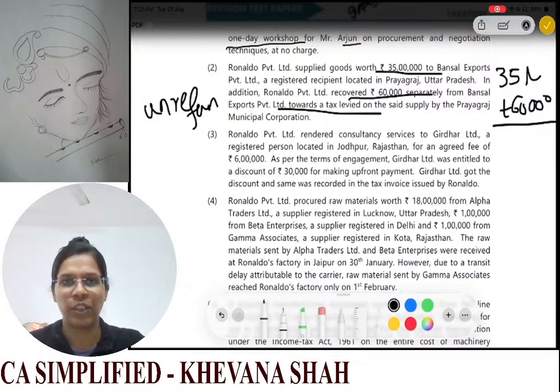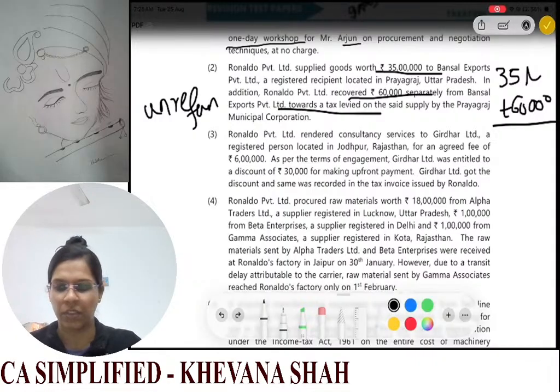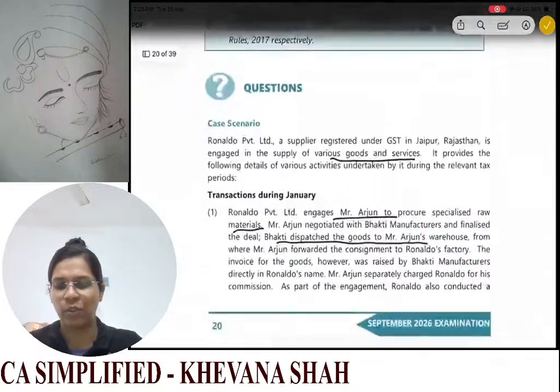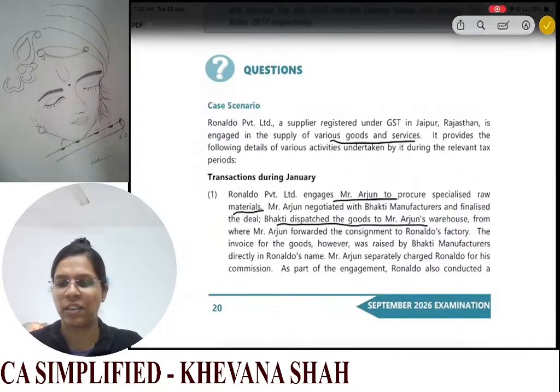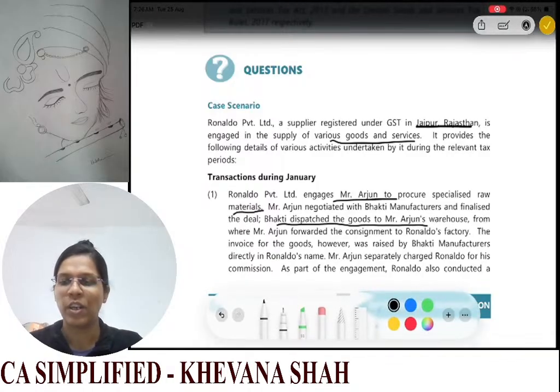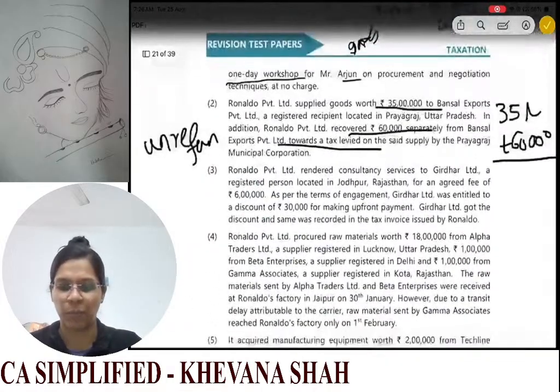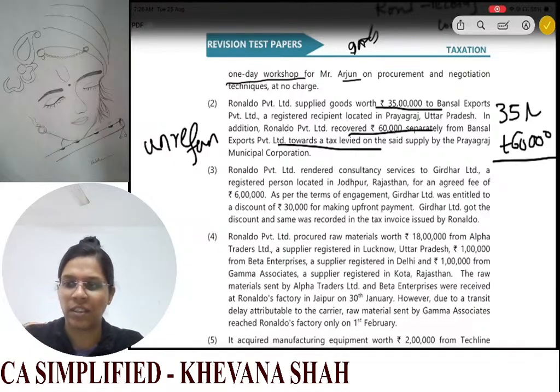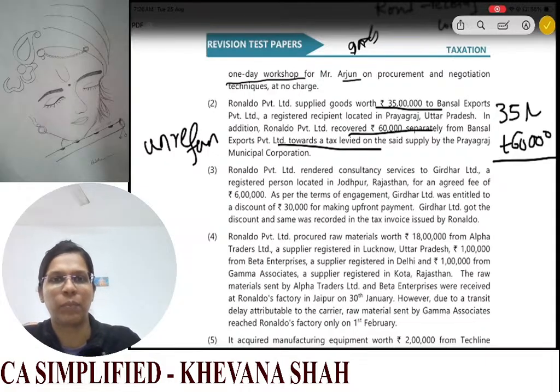Then next, you need to find whether this is intrastate supply or interstate supply. See, the registered recipient is in UP. Where is Ronaldo Private Limited registered? We are told that Ronaldo Private Limited is registered under GST in Rajasthan, Jaipur. So Ronaldo is registered in Jaipur, and we are supplying goods to Bansal Exports, which is in UP. So this will be a case of interstate supply, and so IGST will be applicable.